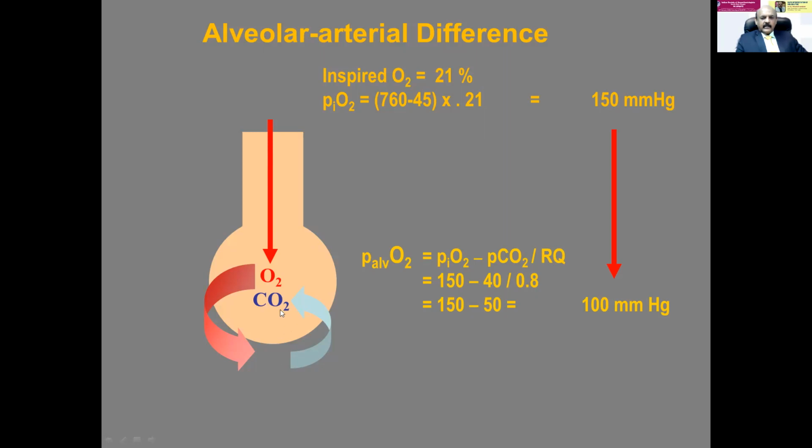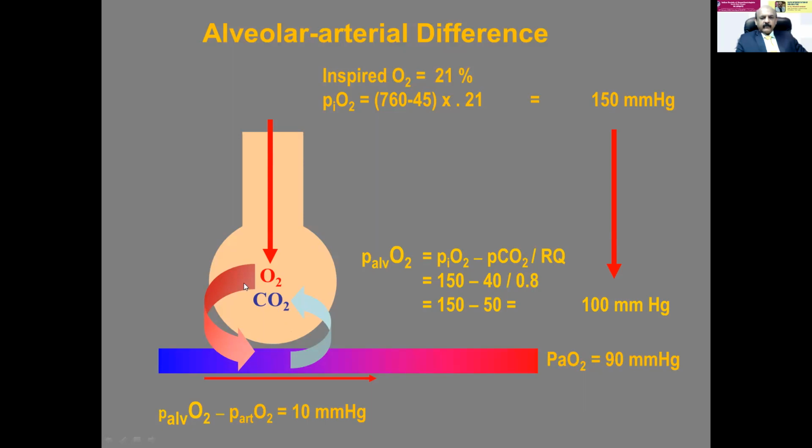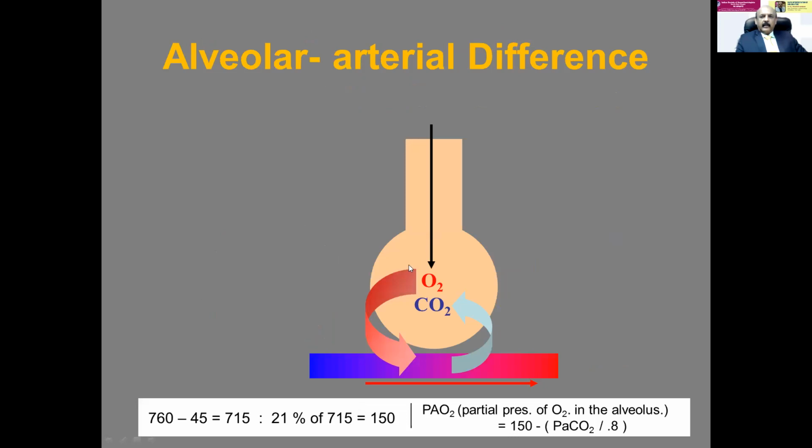What happens once it reaches the capillary? It is only 90. So here it is 100. When it reaches the capillary blood, it becomes 90. So 85 to 100 will be the normal PaO2. So the alveolar oxygen partial pressure minus the arterial oxygen partial pressure, 10 millimeters of mercury, will be normal. This is alveolar arterial oxygen difference. So this alveolar arterial oxygen difference, I will explain why it is important. It is used to differentiate between the oxygenation failure and ventilation failure.